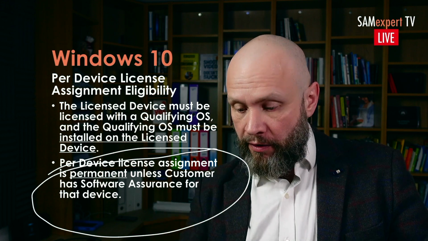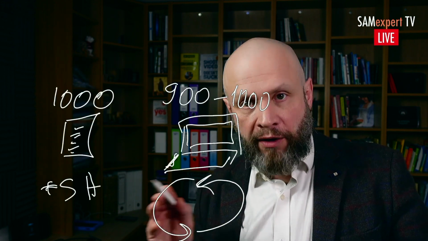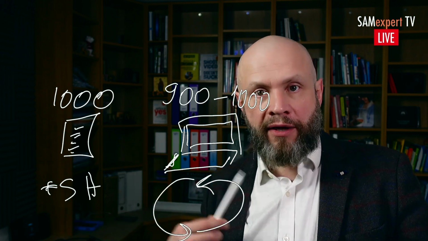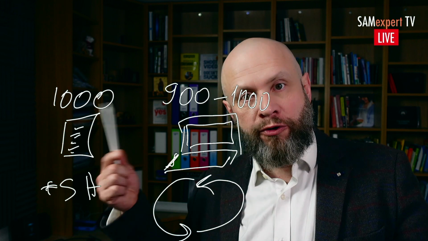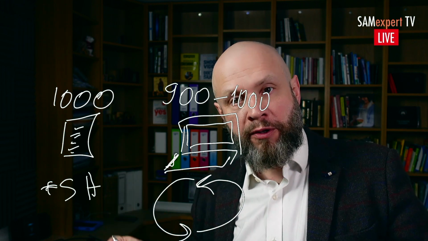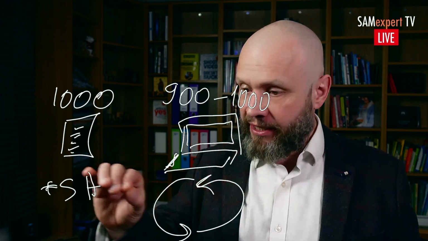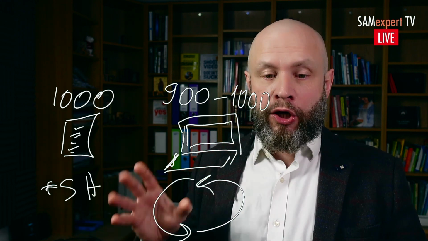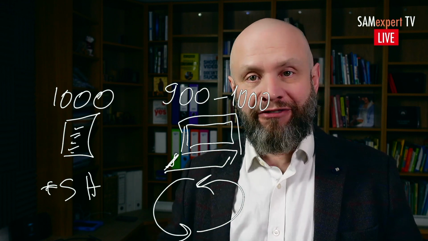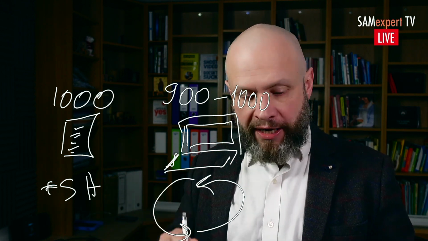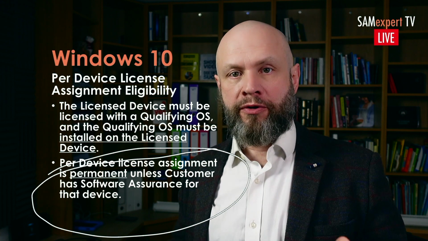But if I go back to this page, if there's no software assurance, license assignment is permanent. What it means is you bought 1,000 licenses without software assurance, and you have 1,000 devices, and then you start getting rid of all devices. You need to buy new licenses because the license for Windows 10 is permanently assigned to a device. If you want to be absolutely 100% squeaky clean compliant, you need to buy a new license every time you buy a new computer, if you're buying Windows 10 without software assurance.